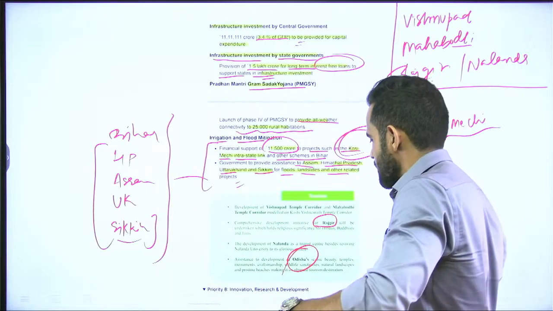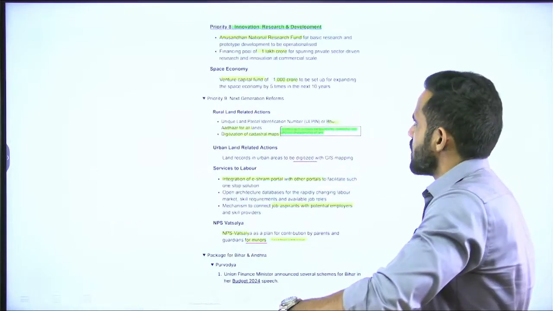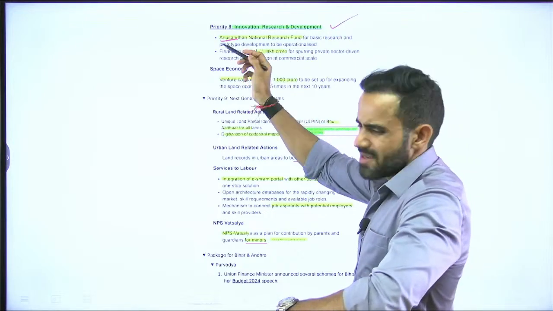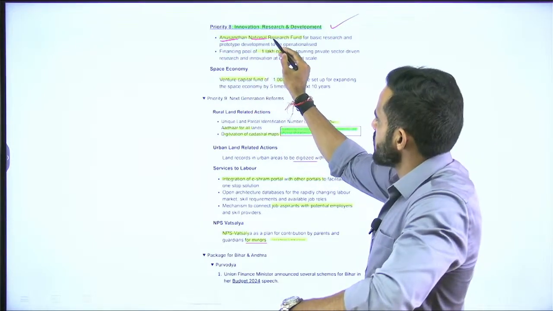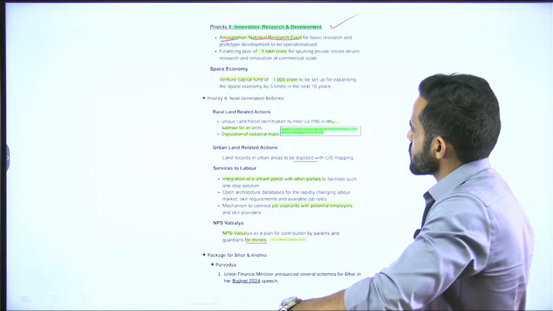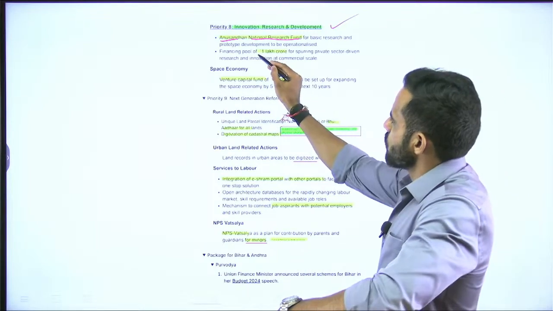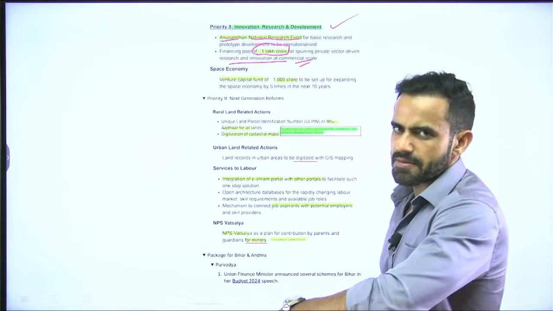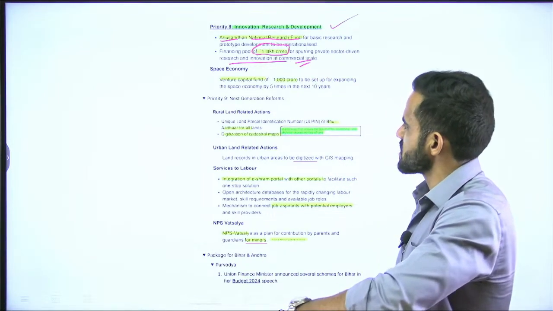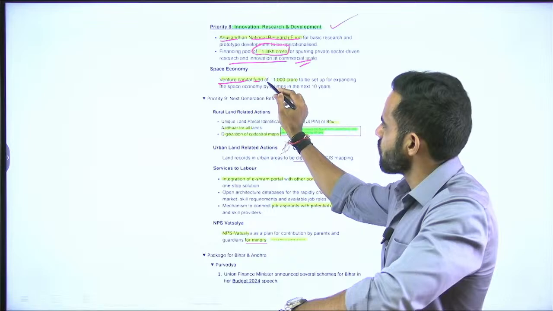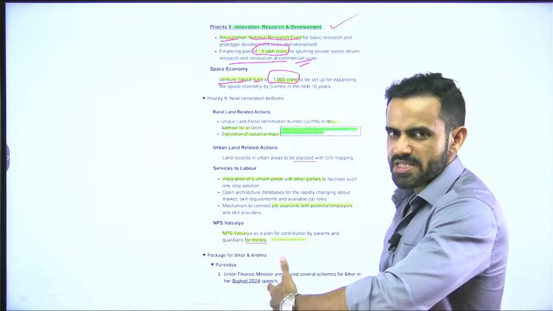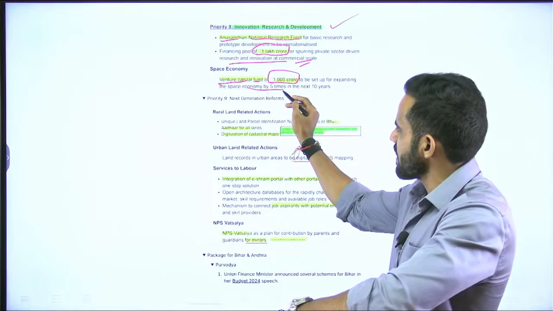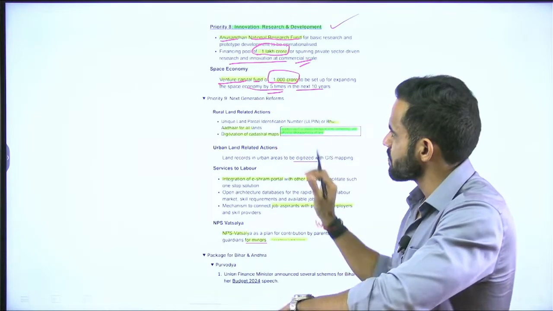Next priority, 8th priority is innovation, research and development. So as a part of next priority, government is going to focus on Anusandhan, that is basically research, National Research Fund. As a part of this fund, there will be a financing pool of 1 lakh crore for promoting research and innovation at large scale. For space sector, government has specified a venture capital fund of 1000 crore that will be set up so that we can give a boost to space economy and we can increase it by 5 times in the next 10 years. That was 8th pillar.